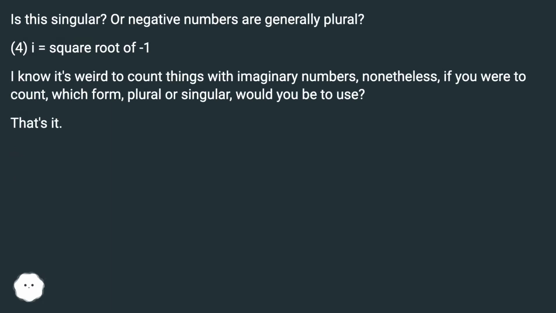4, i equals the square root of -1. I know it's weird to count things with imaginary numbers, nonetheless, if you were to count, which form, plural or singular, would you use? That's it.